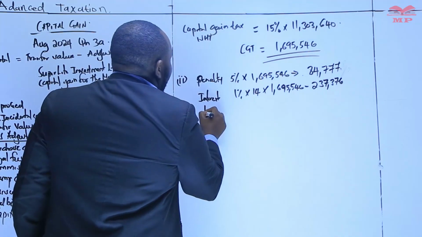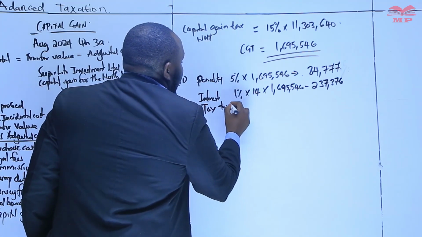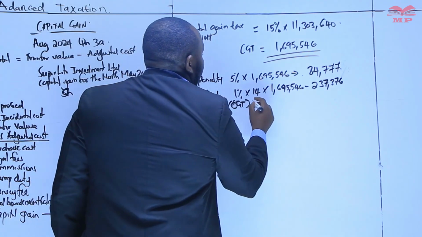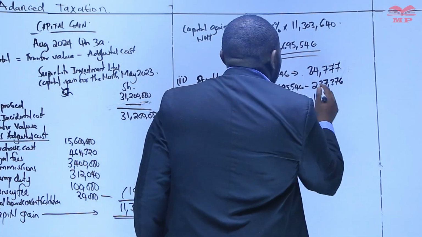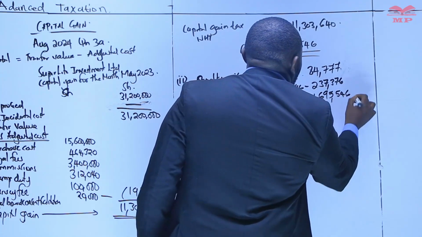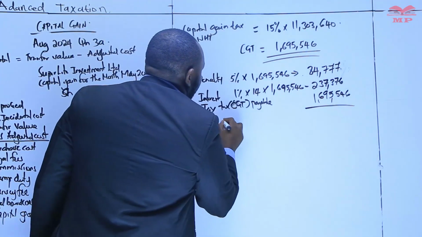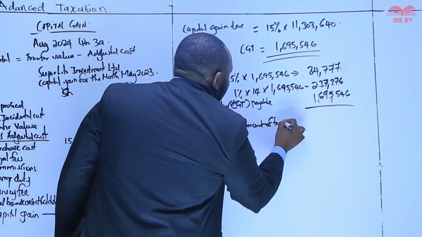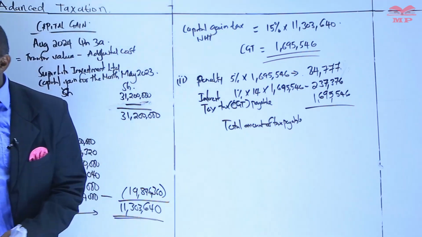So plus the tax payable, the CGT payable, is 1,695,546. We get the total amount of tax payable, that is, if you include the interest, penalties, and the tax that is due.